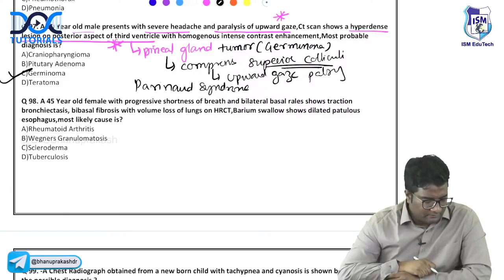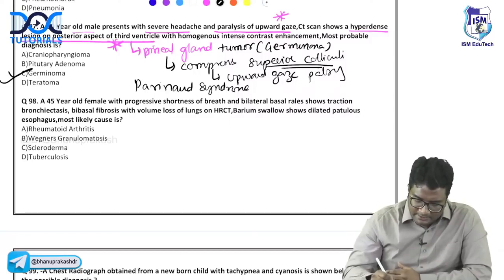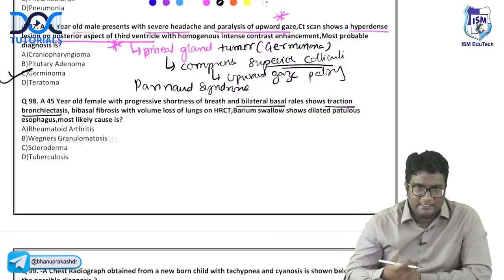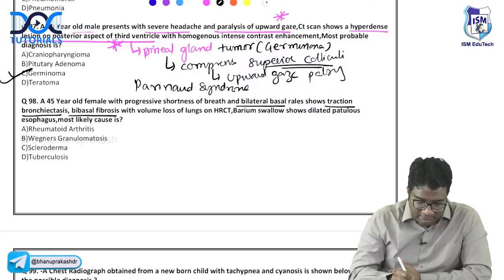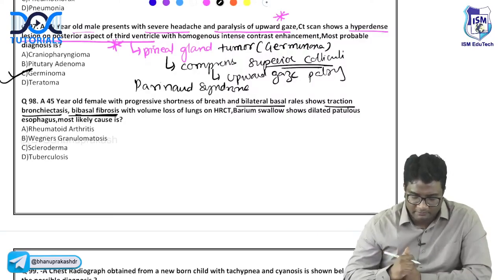98, let us see. A 45-year-old female with progressive shortness of breath, and bilateral basal rales, shows traction bronchiectasis. So when you have bibasal reticulations and traction bronchiectasis, you're talking about interstitial lung disease. There is bibasal fibrosis, right? Interstitial lung disease, pulmonary fibrosis, loss of volume of lung on HRCT.